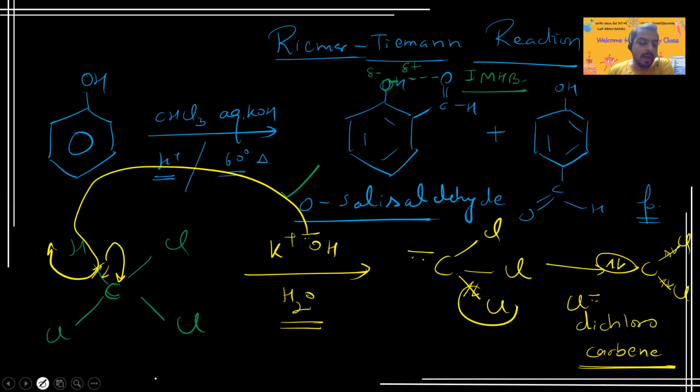Now this electrophile will attack phenol. In the next page, I'm going to discuss what happens. In the next step, this phenol will convert into the phenoxide ion, because this H plus is an acidic hydrogen, and with aqueous KOH, OH minus will come and depart H plus as water. So it will convert into the phenoxide ion. Now the phenoxide ion is a better nucleophile compared to phenol because it's a charged species. So a charged species is a better nucleophile.